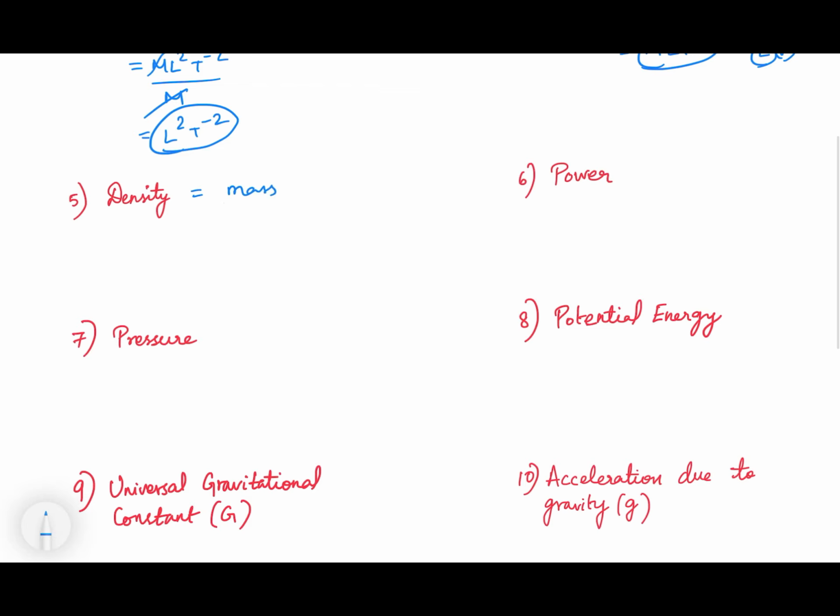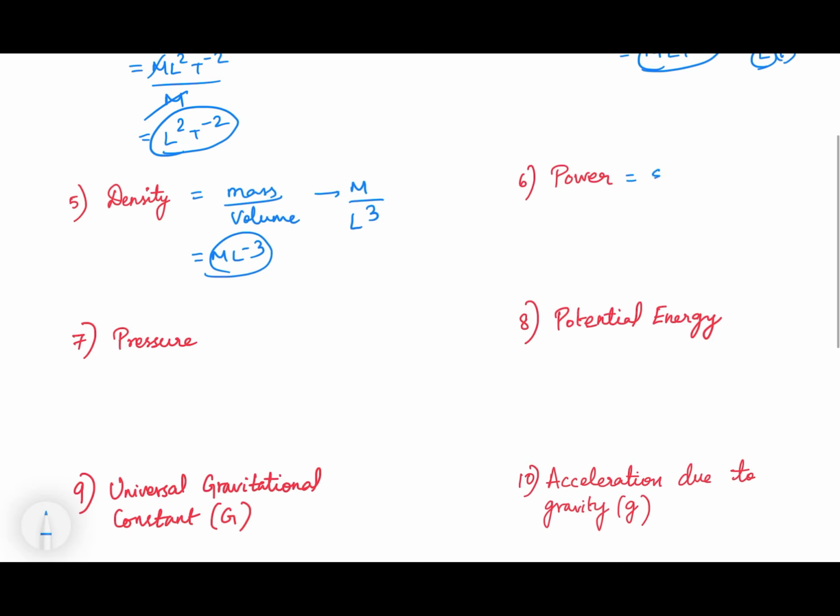Let's go to density. The formula for density is mass by volume. Mass by volume, M by L^3, right? Length cube, that is volume. So you can also write this as M L^-3. So if you see power, what is the formula for power? Power is energy by time. Energy we know, we saw earlier, M L^2 T^-2. For time you just write T.